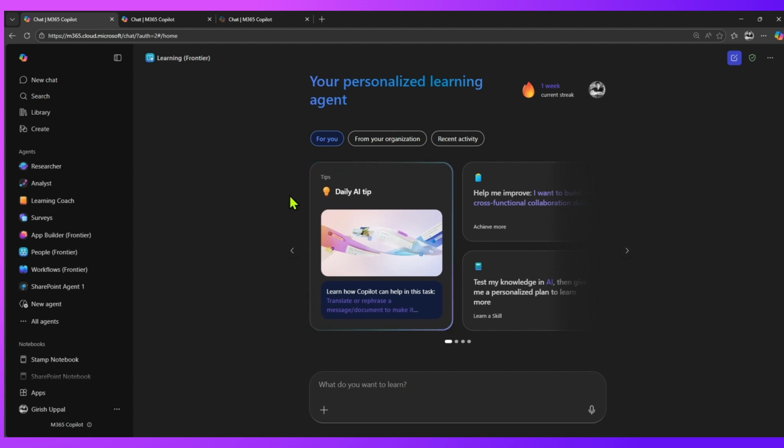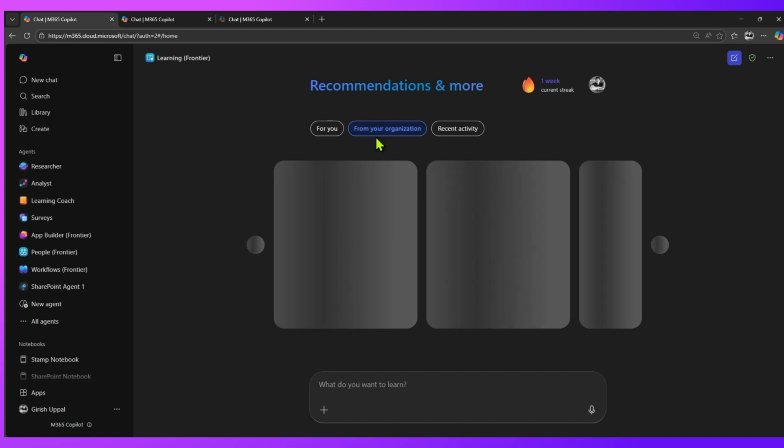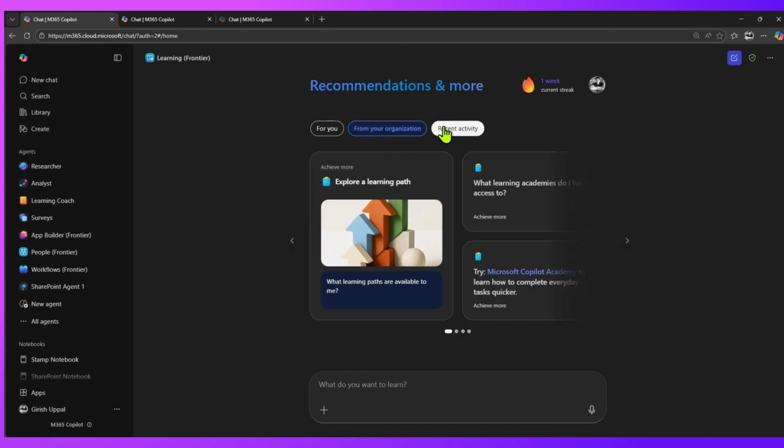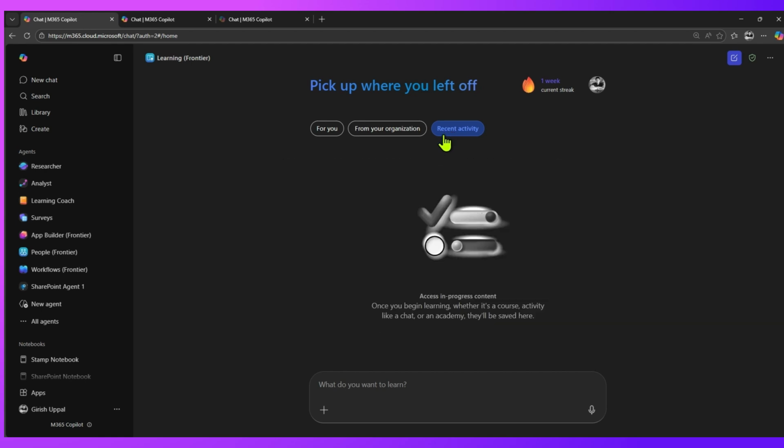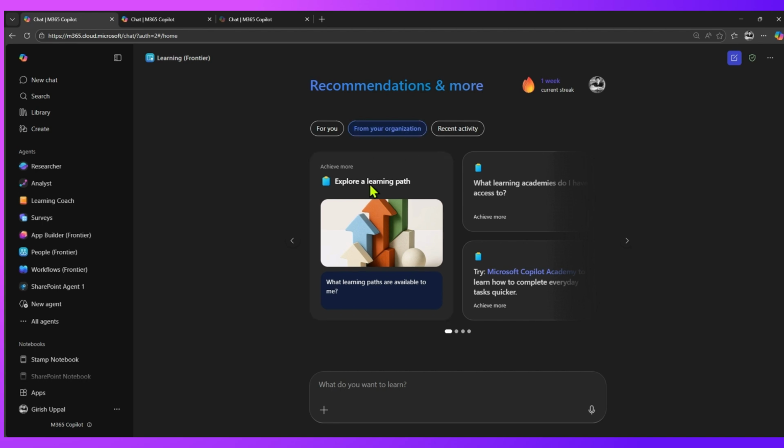Now, if you see in this part, you have this tab, for you from your organization, and then recent activity. We'll go into each and every tab. There's no recent activity. If I go to from your organization, there's explore a learning path. What learning paths are available to me? If the organization has provided me any learning path related to a specific topic, I can have a look into that.